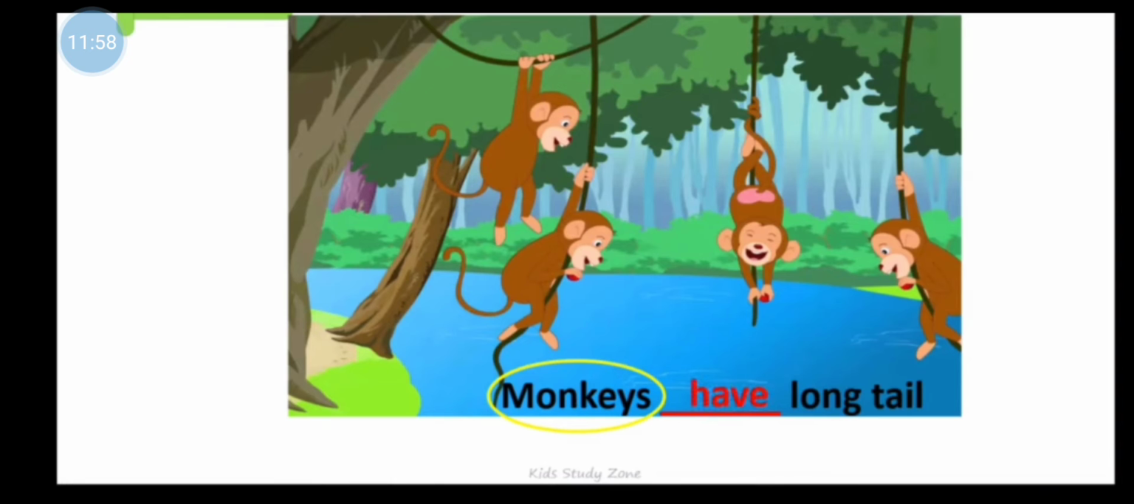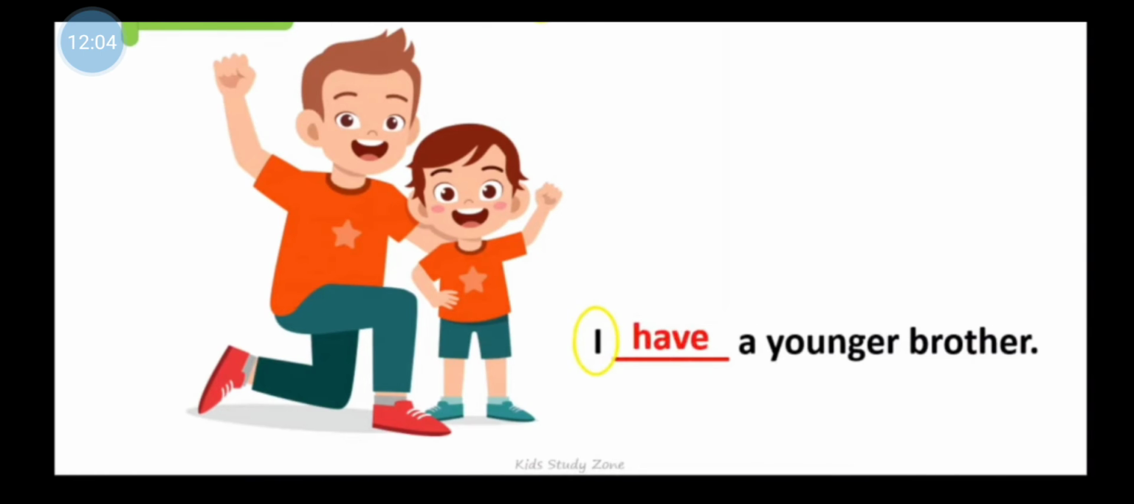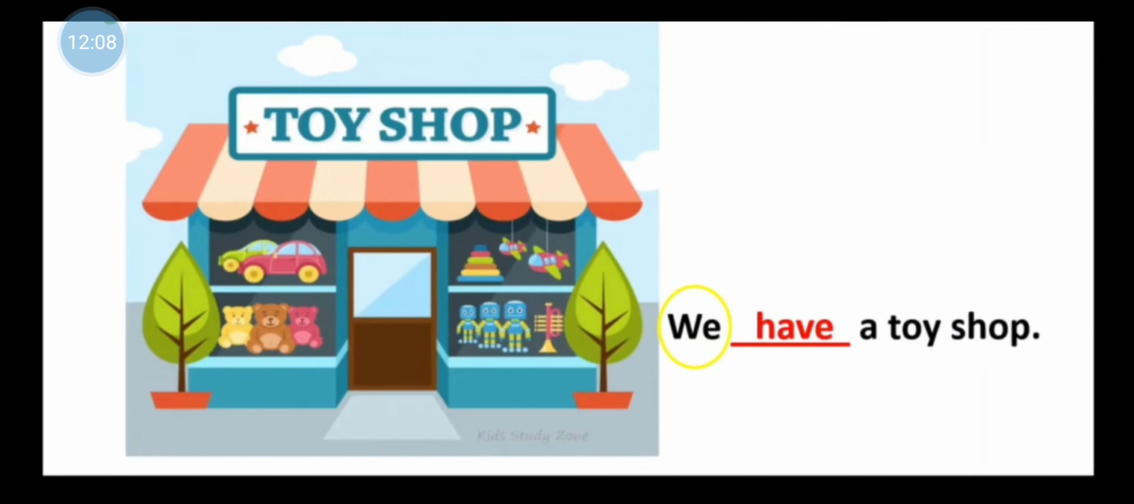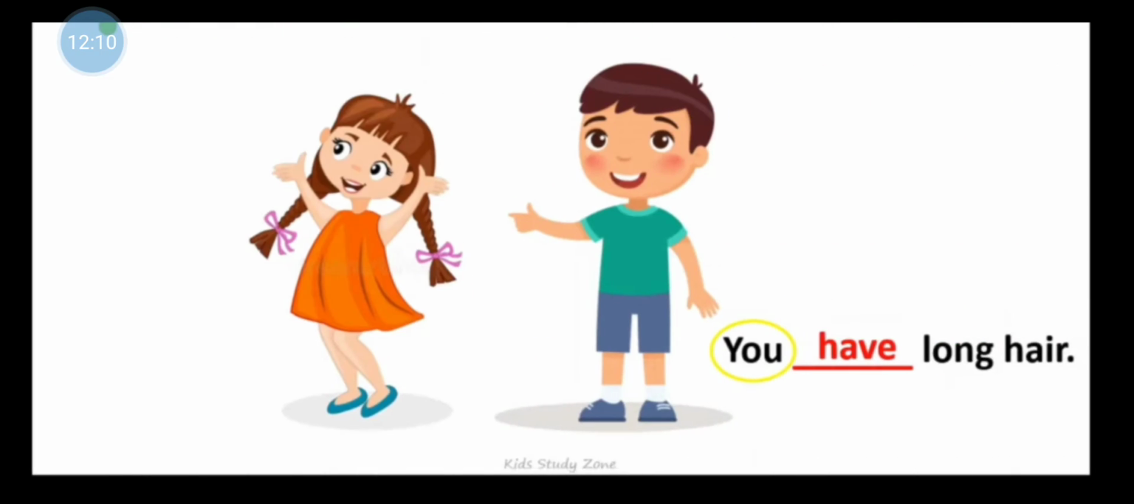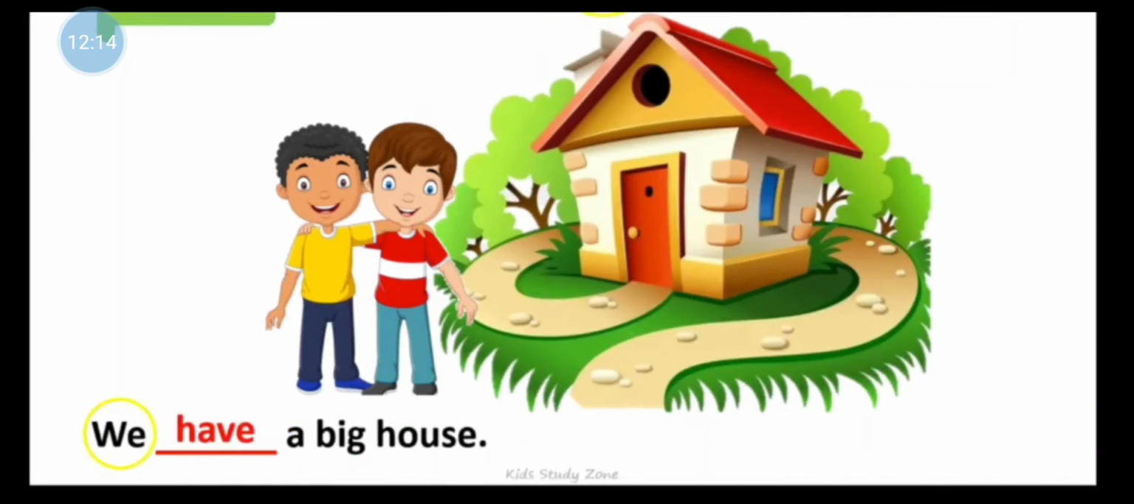Now observe the next sentence. Monkeys have long tail. I have a younger brother. We have a toy shop. You have long hair. We have a big house. So thus we use the verb have with plural nouns and with I, we, you and they.